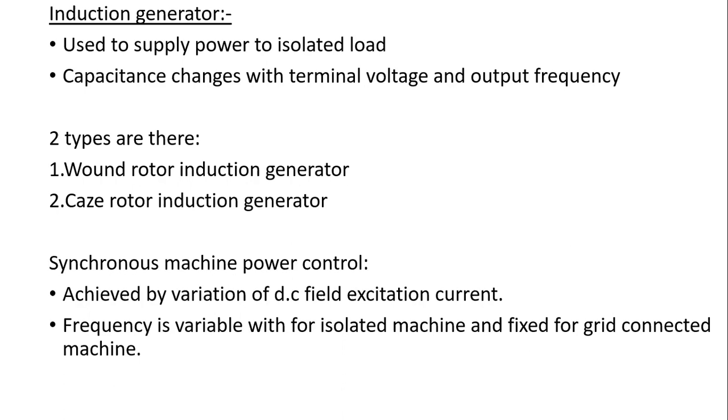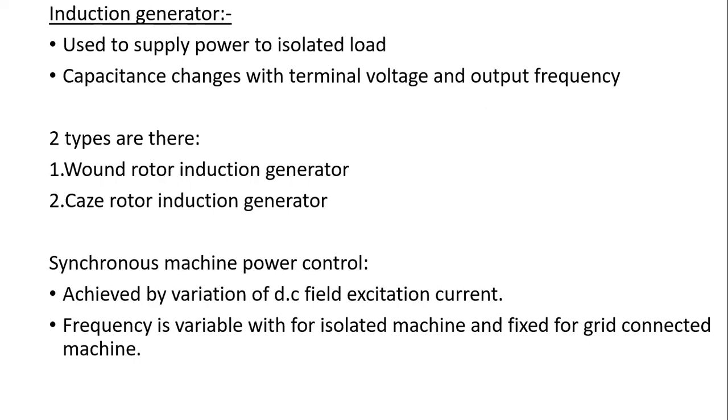Next is synchronous machine power control. The induction generators have two types, wound rotor and cage rotor. Coming to the second type of machine, synchronous machine power control is achieved by variation of the DC field excitation currents directly. The frequency of the output voltage will vary with wind speed for an isolated machine and is fixed for grid connected machines.